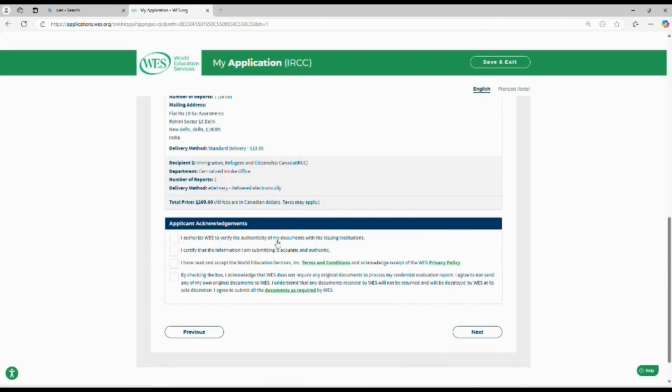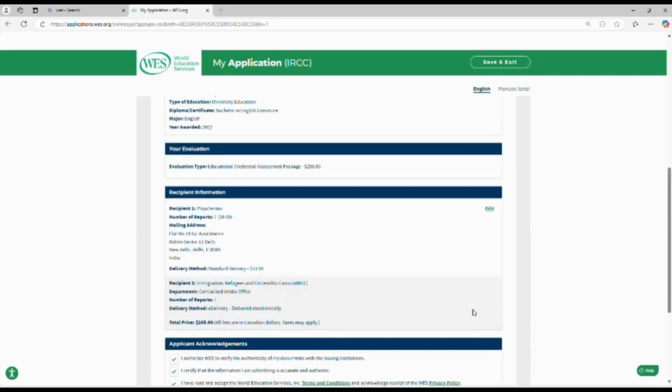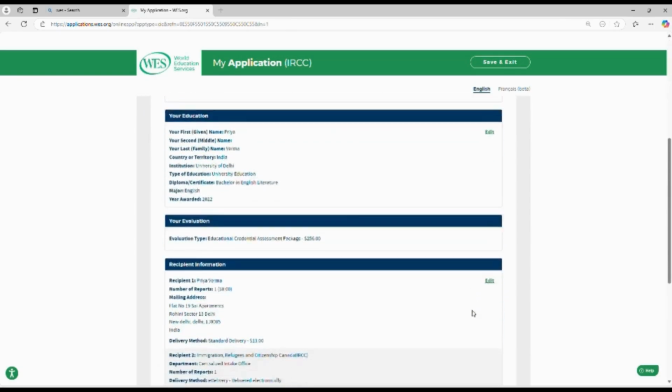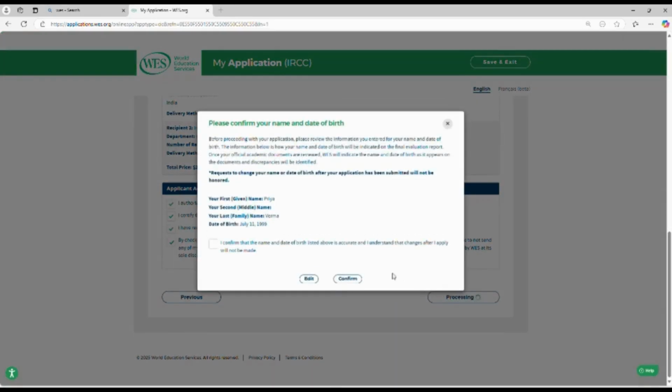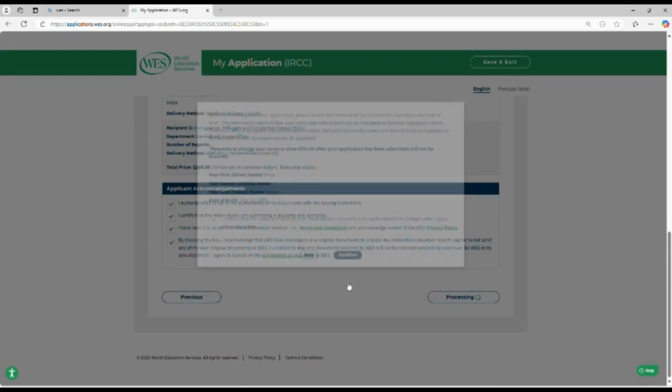After that, you have to tick all these boxes here. Basically, you are clicking here and acknowledging and authorizing the WES to verify the authenticity of your documents and that all the information provided by you is accurate and authentic. Then you can click on next. On this page, you can check your date of birth and your name and full name. If it is correct, you can just click on the box here and then confirm.